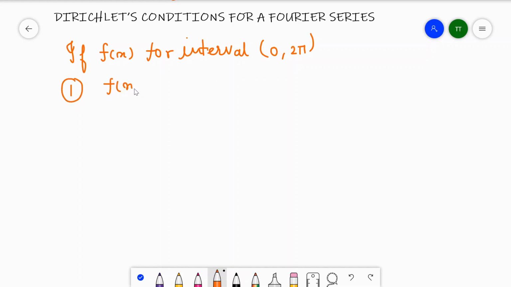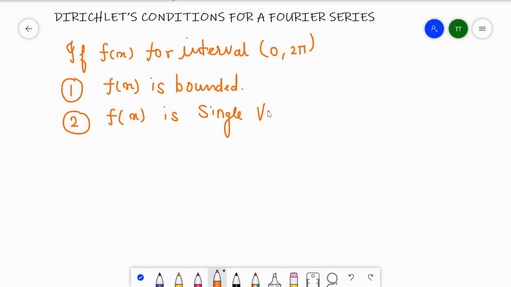First condition, f of x is bounded. In this limit f of x should be bounded. Second important condition, f of x is a single valued function.